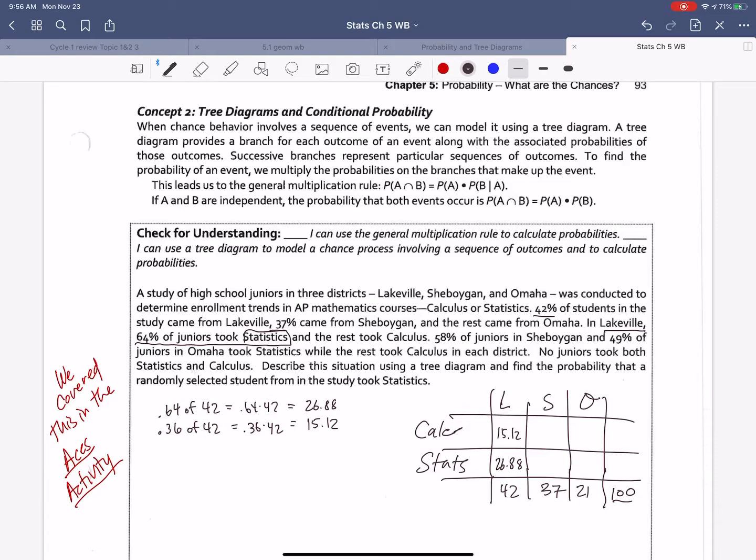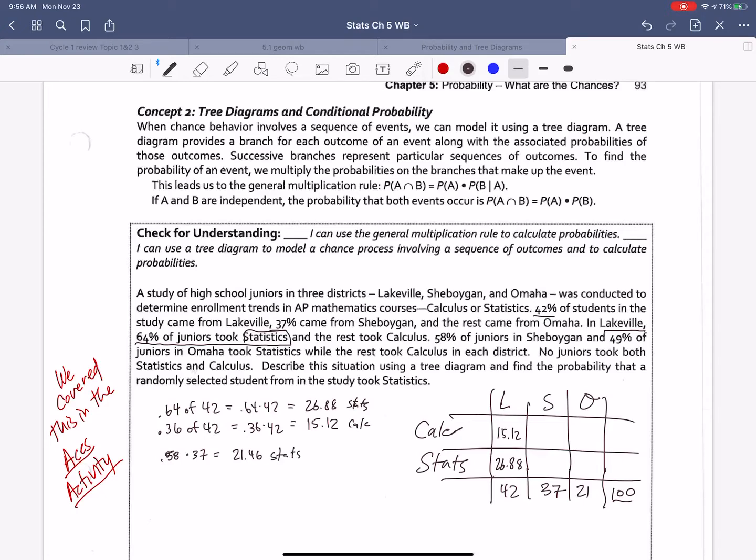Now 58%, so 0.58, of the people in Sheboygan. There's 37 people in Sheboygan. So 0.58 times 37. All right, and then the rest took calculus. So these would be stats, and this is calc.